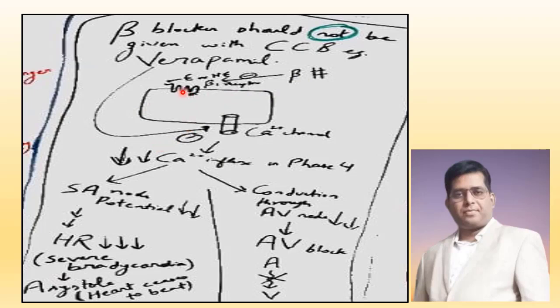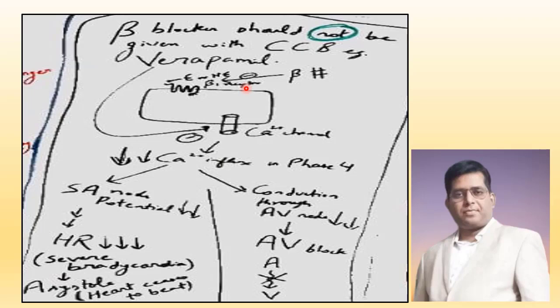So here we have beta-1 adrenergic receptor, which is a type of 7-pass receptor or serpentine receptor. Now you can see epinephrine or norepinephrine is binding with the beta-1 adrenergic receptor. Now, beta blocker will inhibit the binding of epinephrine or norepinephrine with beta-1 adrenergic receptor.